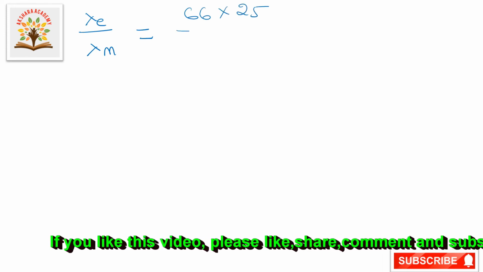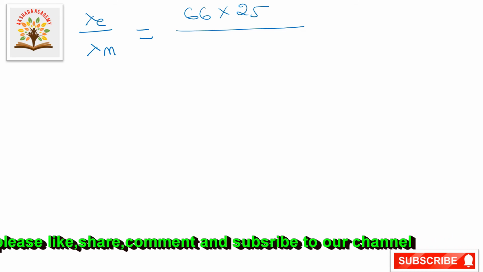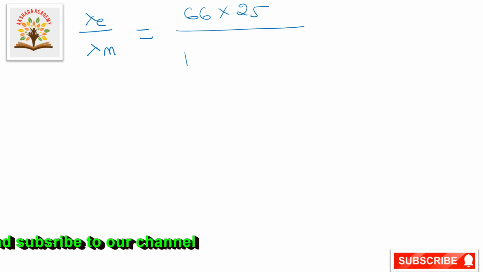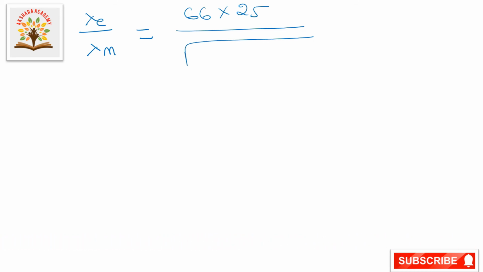lambda E by lambda M is equal to 66 into 25, mass is given as 66 and speed is given as 25, and the root of 2 into 9 into 10 to the power of minus 31 into 1.6 into energy of electron, 1.6 into 10 to the power of minus 18.